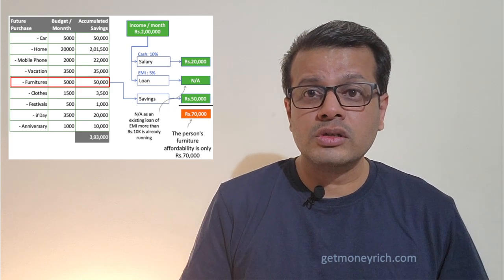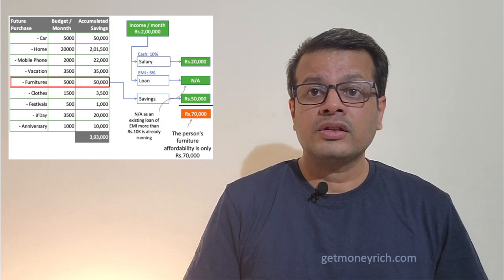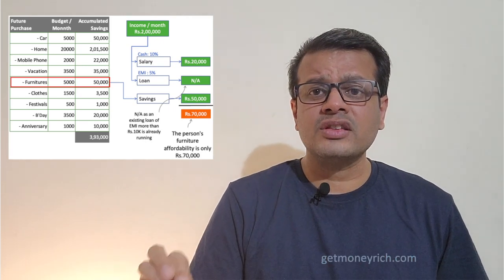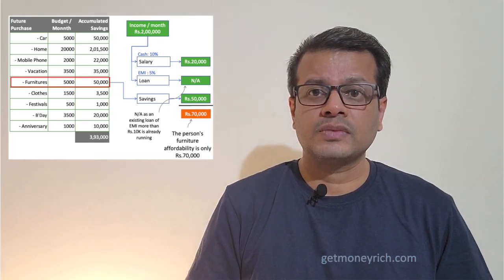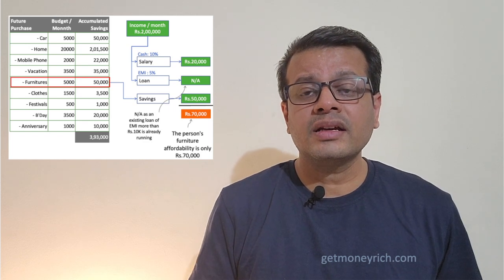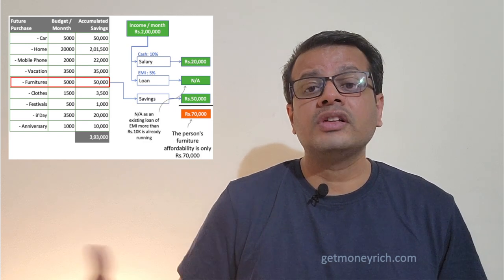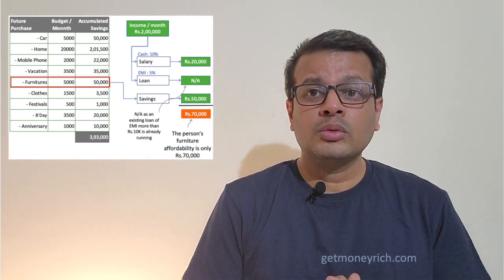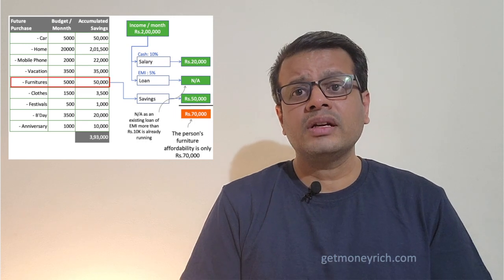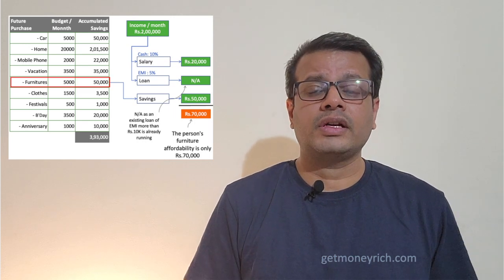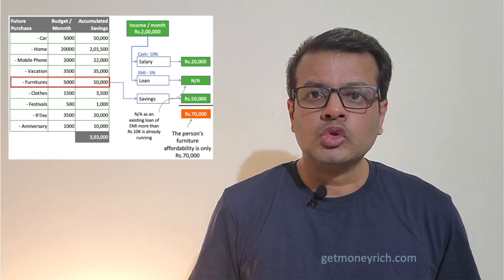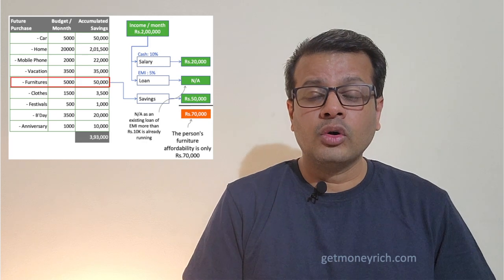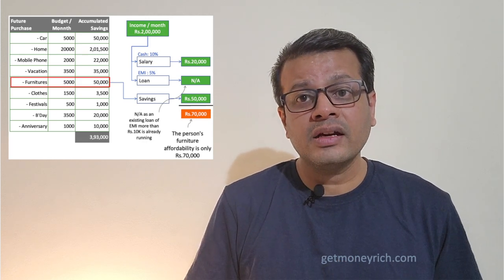So let's see how much your funding is able to generate in cash. The income is giving you 20,000 rupees, loan you cannot take, and from your savings, you are getting only 50,000 rupees. So adding these two, we are getting a funding of 70,000 rupees, but the furniture is actually costing 1 lakh rupees. So you cannot afford to buy a furniture of 1 lakh. What you can best do is buy a furniture of 70,000 rupees. So applying this rule of affordability will give you a lot of clarity on what you can afford and what you should either wait for or avoid.